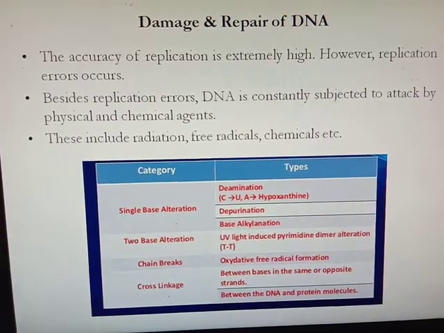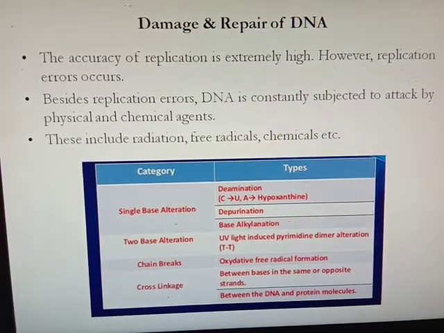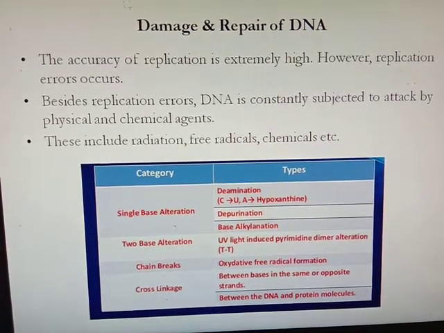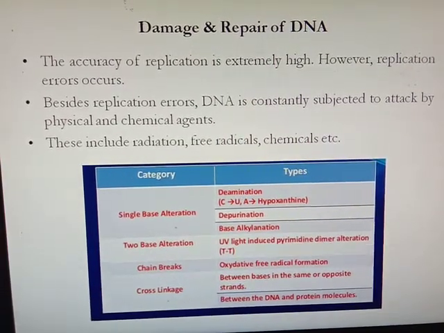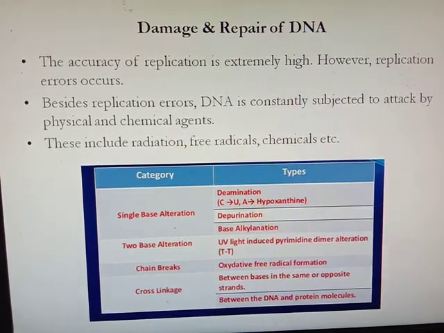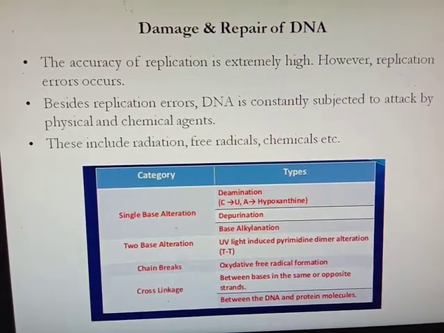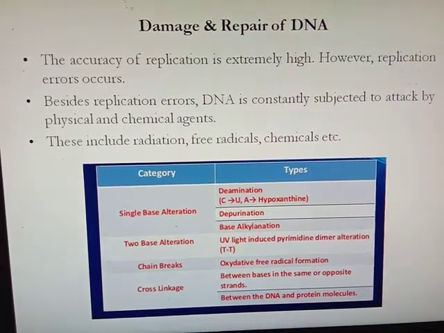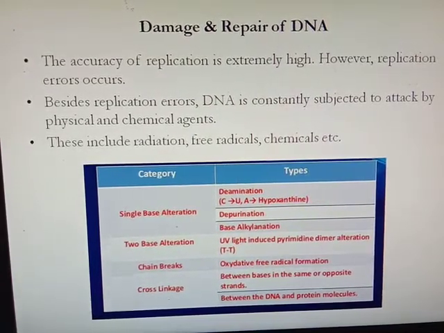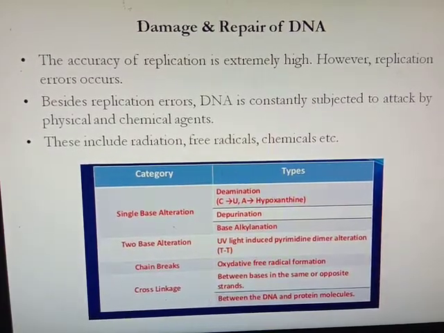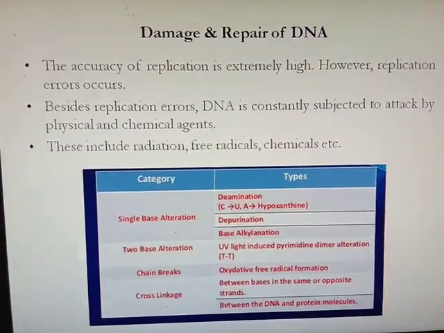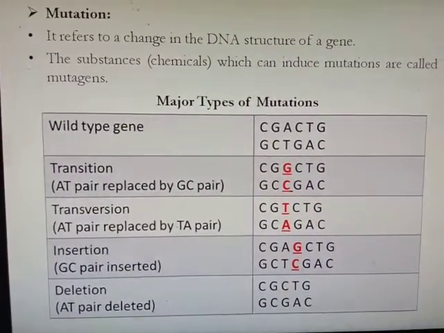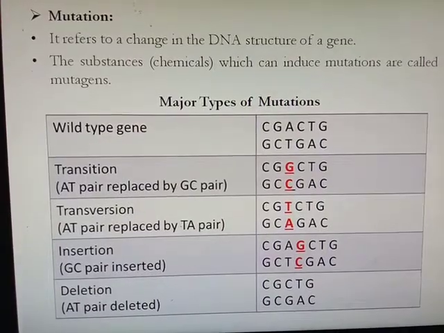Then sometimes two-base changes can take place. For example, ultraviolet light, if exposed to DNA, induces pyrimidine dimer formation. Sometimes chain breaks in DNA can take place due to oxidative free radicals. Then cross-linkage can take place between bases in the same or opposite strand, or between DNA and protein molecules.